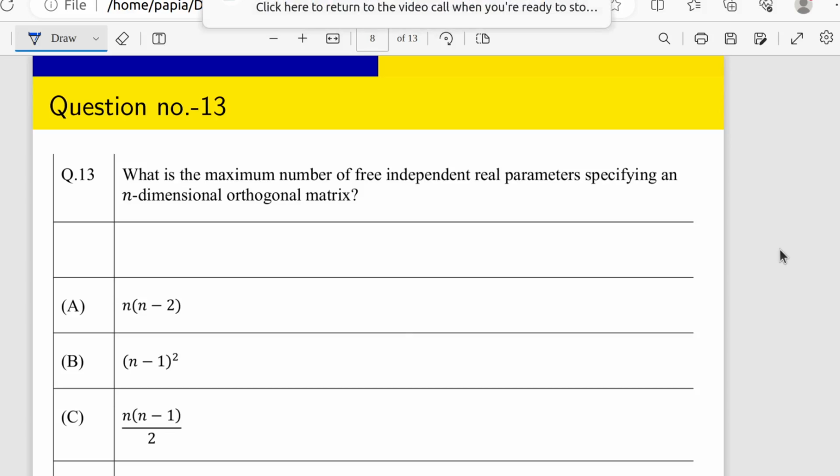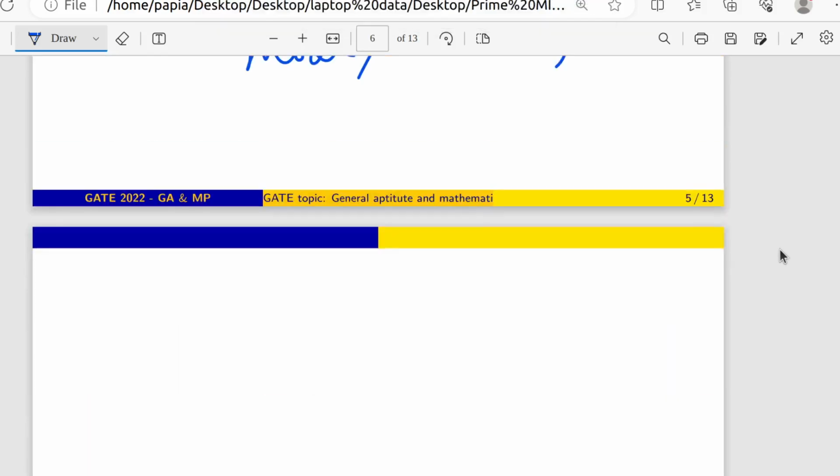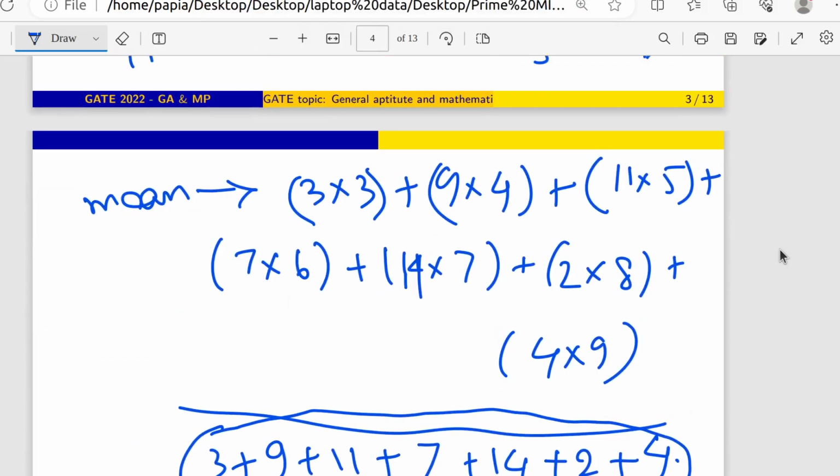Madam, in the previous question, while calculating the mean, if we multiply both the students and marks, even though we are dividing by the number of students, no? Yes. The mean is the average, sum by total. This is the sum for the whole marks, and then it is divided by the total number of students. So as a whole, this is the division.